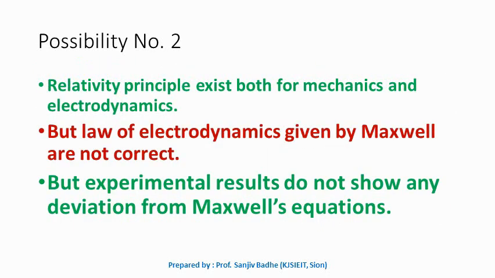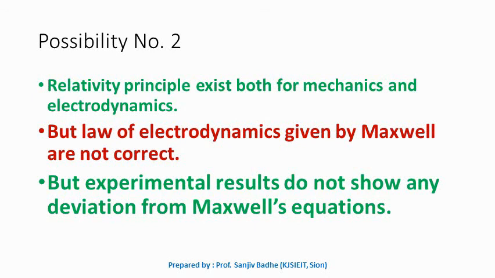Second possibility says relativity principle exists both for mechanics and electrodynamics. Mechanics laws are okay because mechanics laws are obeyed under Galilean transformations. Electrodynamics laws are not obeyed.